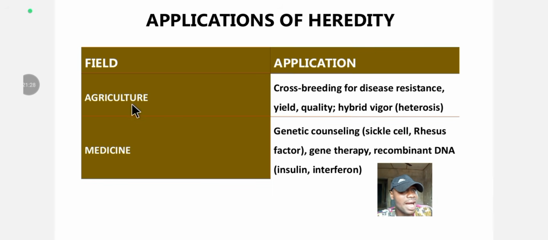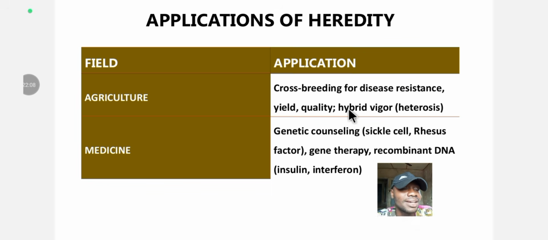In fields like agriculture, it is applied in crossbreeding for disease resistance. When you crossbreed, the offspring that develop are more adapted. Okay, they are stronger, they are healthier. But when you inbreed, you are going to have weak offspring, and offspring that are going to find it difficult to adapt to the environment. Any small thing and they will be sick, and before you know it, all of them will die. Okay, so you get quality offspring, hybrid vigor, which is what?